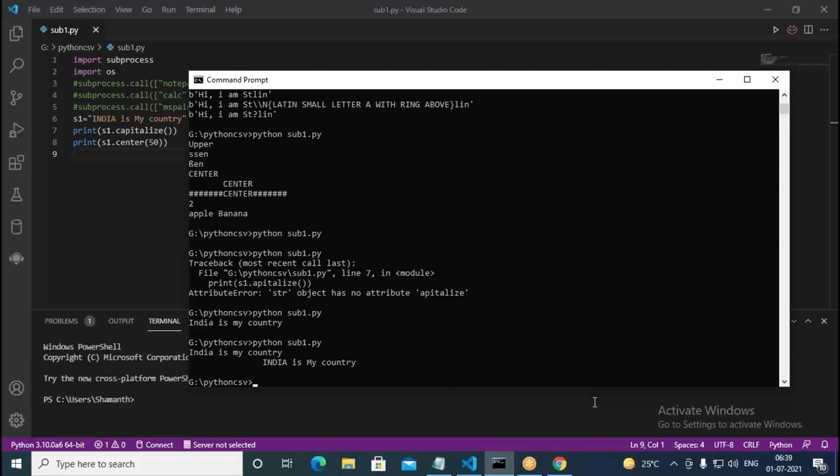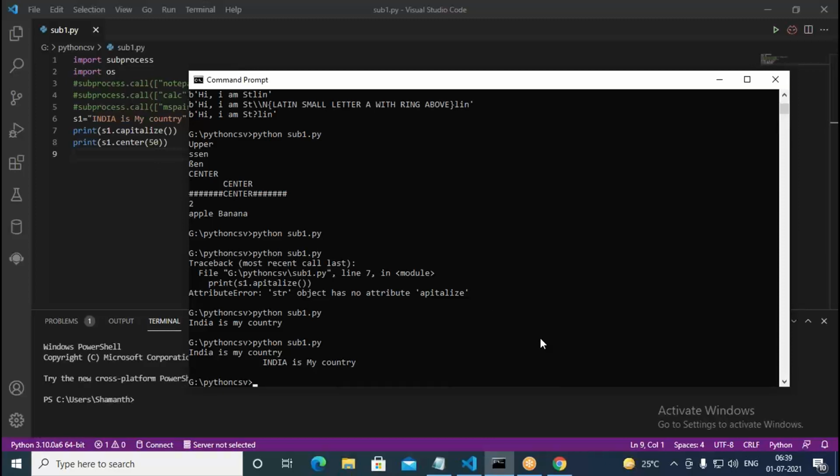That means 25 characters before India is my country and 25 characters after India is my country, it's going to put. So like this, it's centering. The entire length is going to be 50. So 25 in the beginning, 25 in the ending, and in between you have the required string. The entire length is 50 plus the length of the string. So in the string you have certain characters, and 50 is going to be the center option. That means 25 spaces before and 25 spaces after, it's going to print. So this is called center.